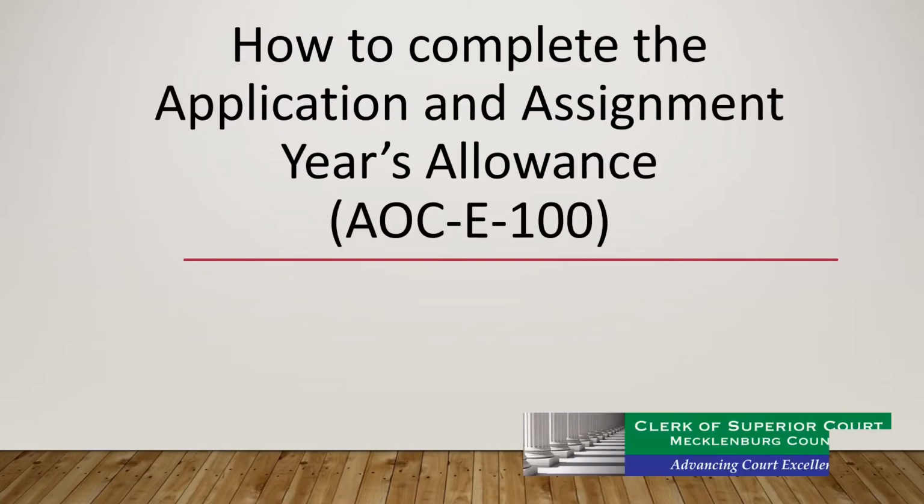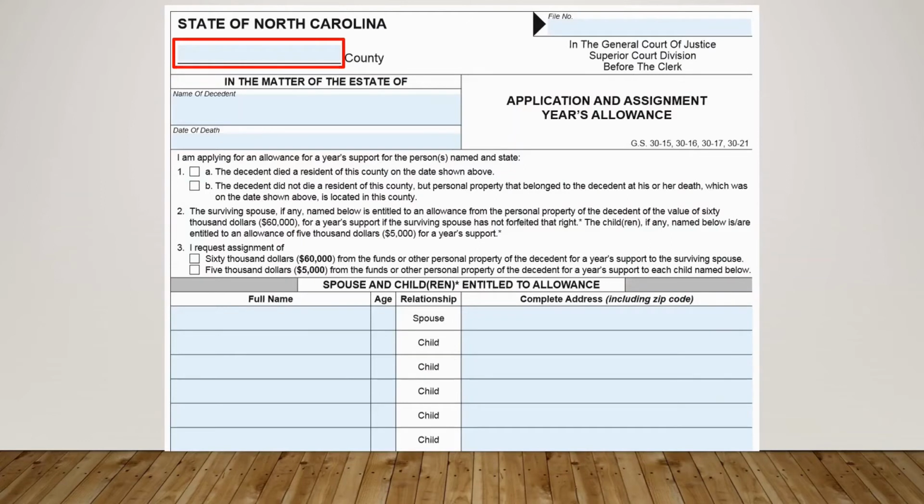How to complete the application and assignment of year's allowance. Enter the county where this form will be filed. Enter the decedent's name and date of death. Note: if there is a vehicle in the decedent's name, the name printed on the form should match the vehicle title exactly. DMV will not accept documentation if the name on the form is not exactly the same as it is on the title.